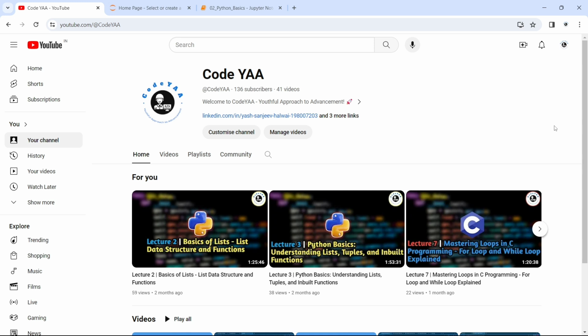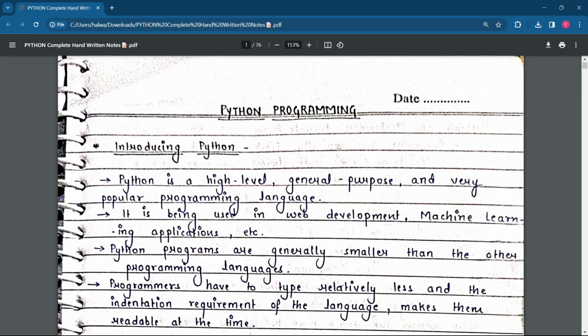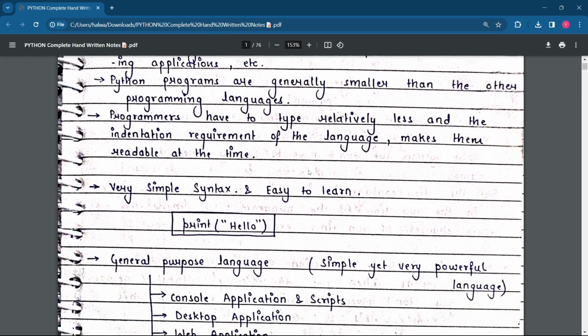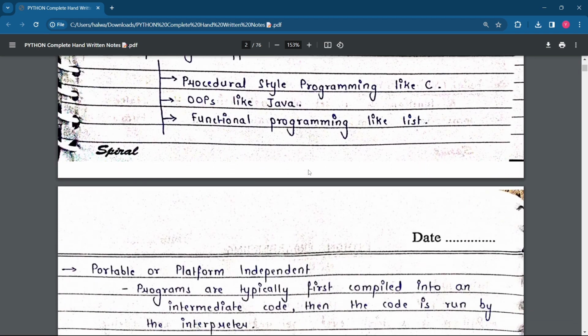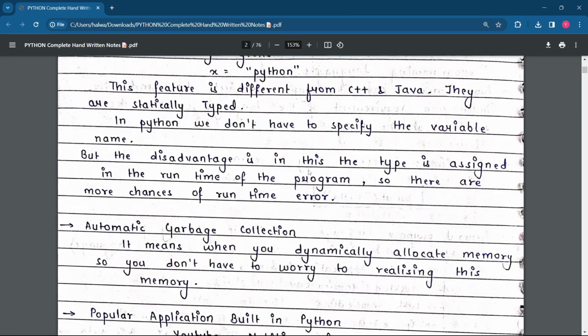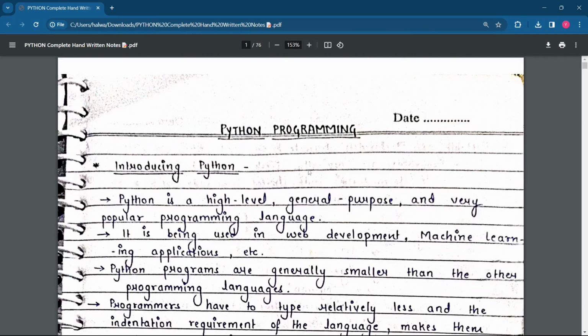And also, there were not many videos in these many days, because we were finding and preparing notes for you. So here are the detailed notes in front of you. As you can see, the notes are clearly visible to all of you and cover all the important aspects regarding the programming language Python. Okay. So yes, let's begin.